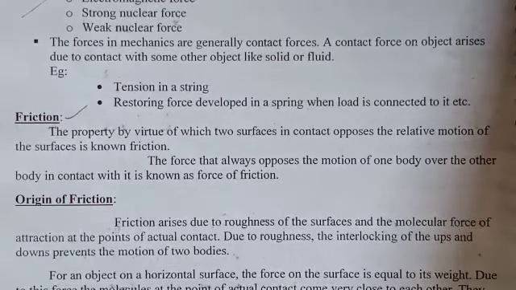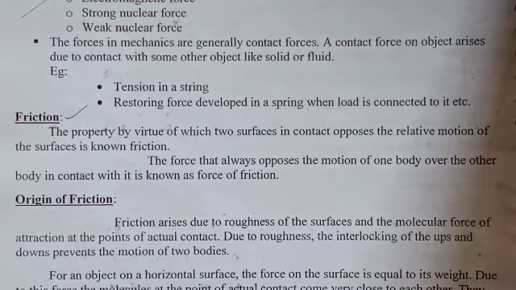Now let's see the origin of friction. Friction arises due to roughness of surfaces and molecular forces of attraction at the points of actual contact. Due to roughness, the interlocking of the ups and downs prevents motion of two bodies.